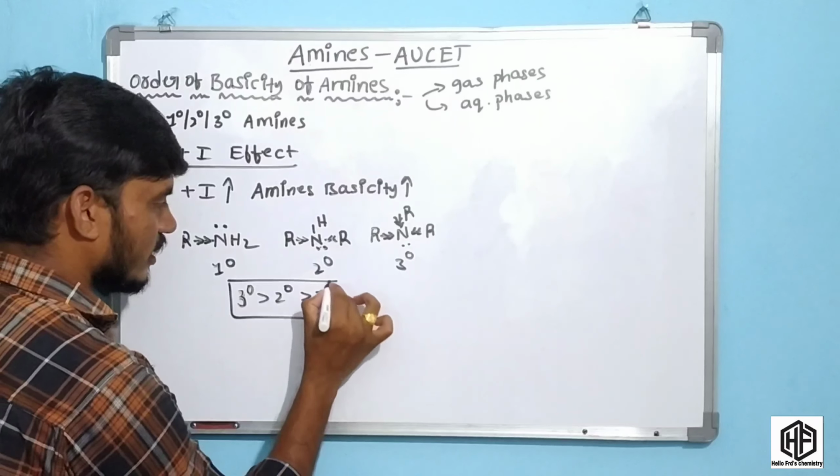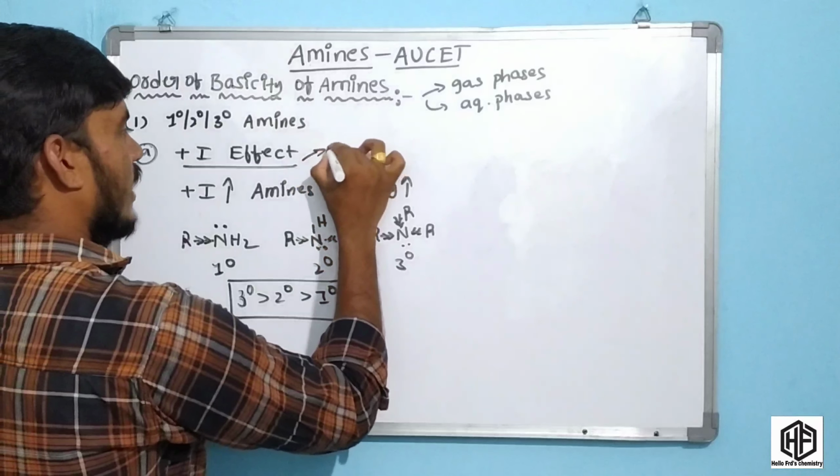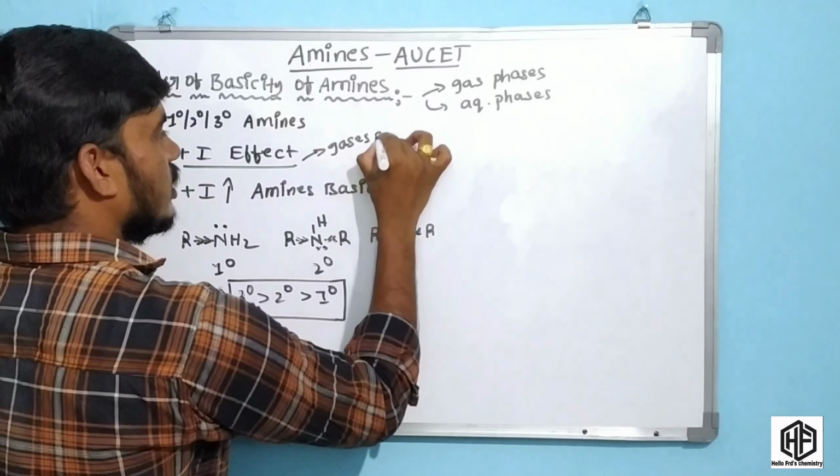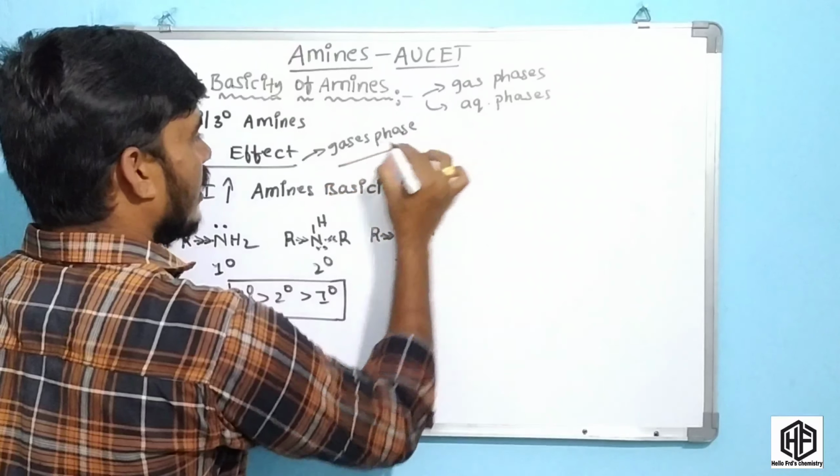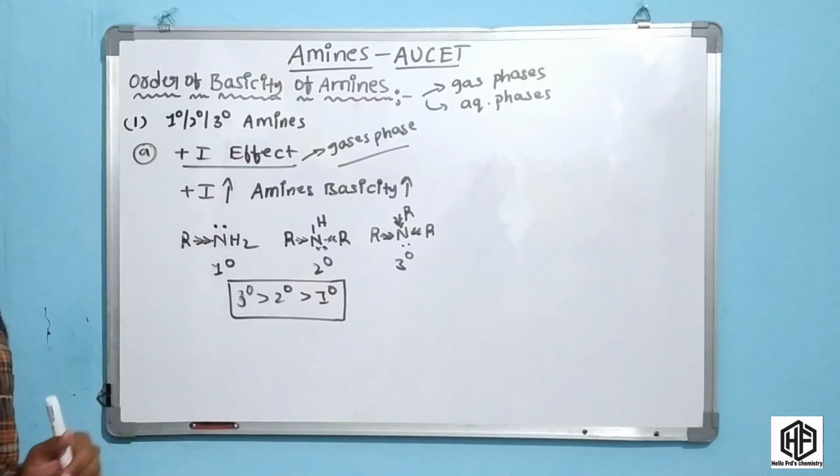This explains only the gaseous phase. So in the gaseous phase, what is the order of basicity of primary, secondary and tertiary amines?